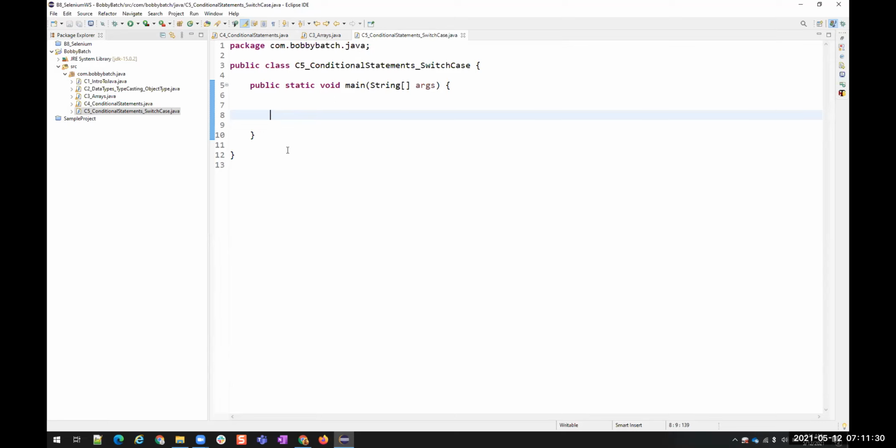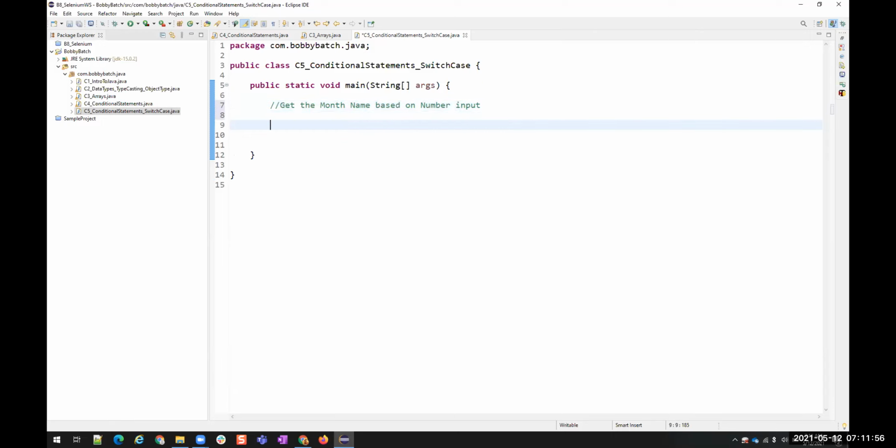Once I write the code, I'll show you. I'll debug the code, and while running, I'll show you the difference between if else and switch case. So now the example to use switch case is: get the month name based on a number. Based on the number, it should give us the month name.